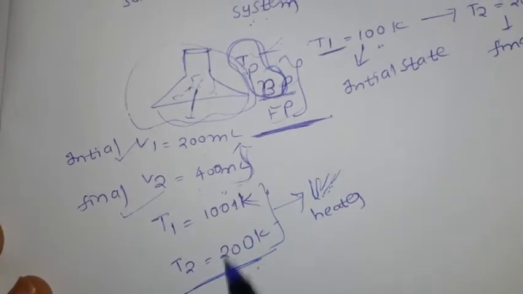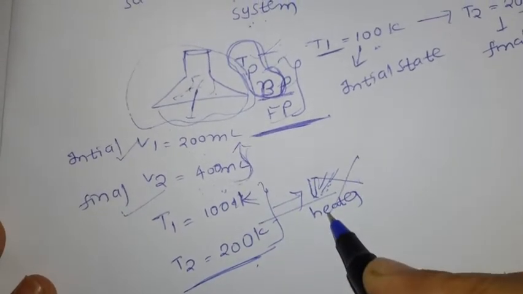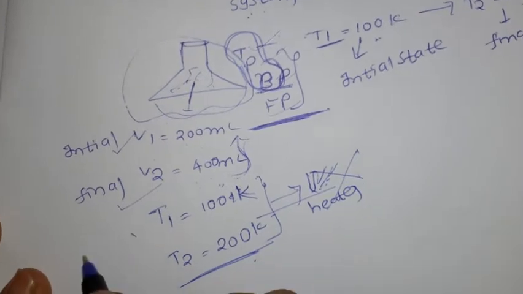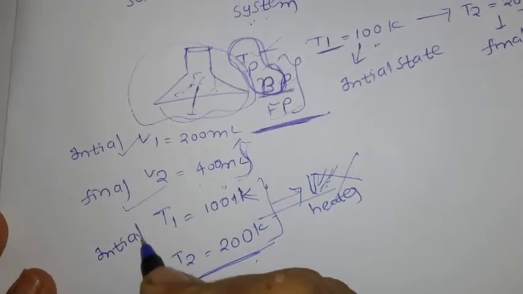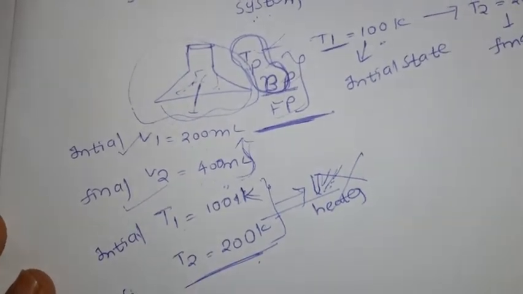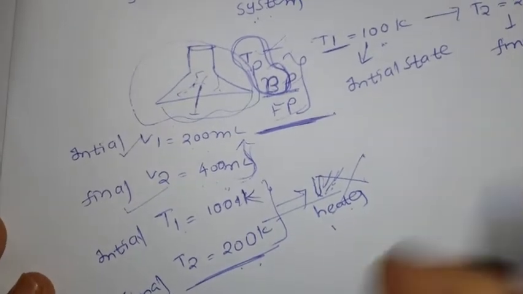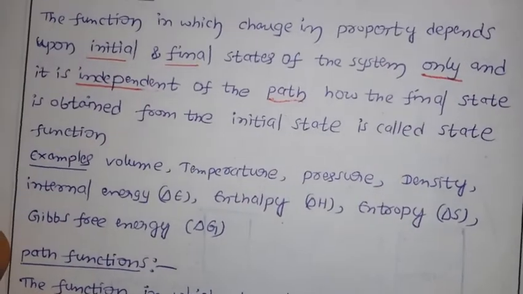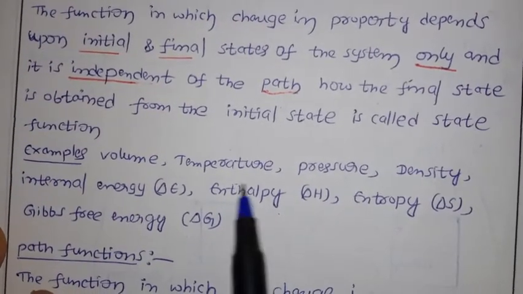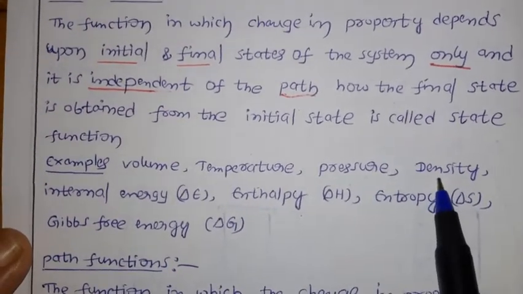Whatever the path may be, we are not concerned with the path. I am just focusing on the initial state and the final state, which means it is independent of the path. That type of function is called a state function. So volume, temperature, pressure, density examples are very important.